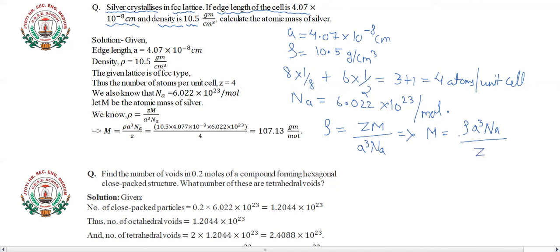Putting all the values, the value of rho is 10.5, a cube means 4.07 into 10 to the power minus 8, whole cube, and 6.022 into 10 to the power 23, which is Avogadro's number, and Z, the number of atoms here, is 4. On calculating all this, we get the answer as 107.13 grams per mole.